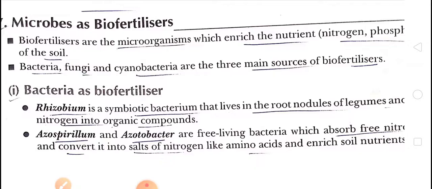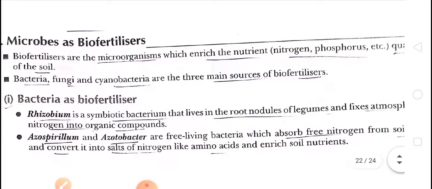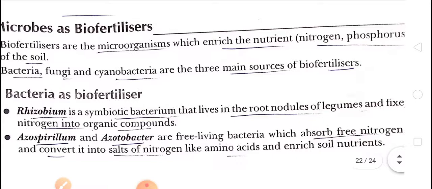So instead of chemical fertilizer, if we use biofertilizer, it will not create pollution and it will not be harmful to humans. So that's why scientists have suggested using biofertilizer instead of chemical fertilizer. Okay, so see about biofertilizer.